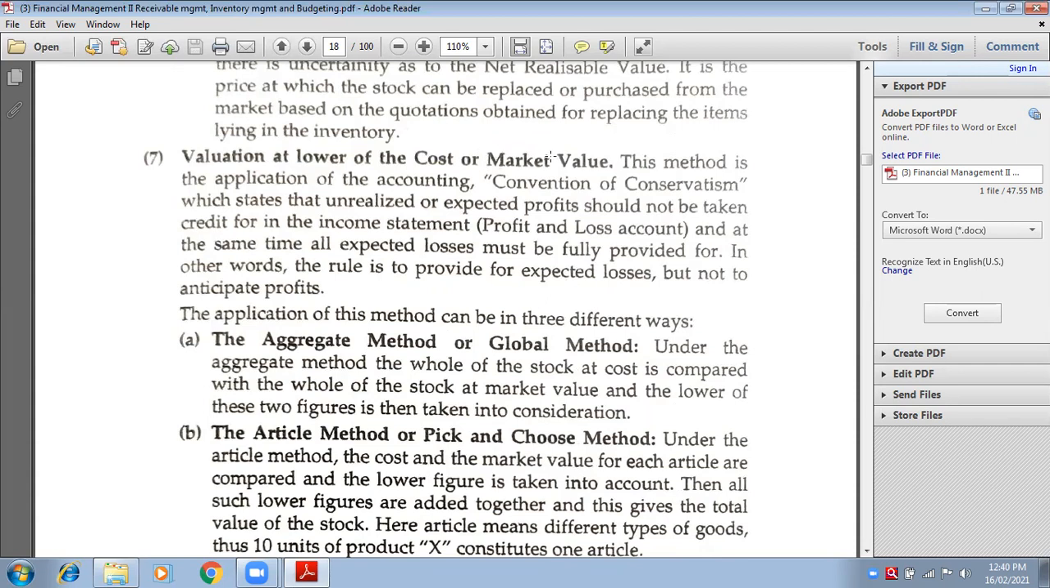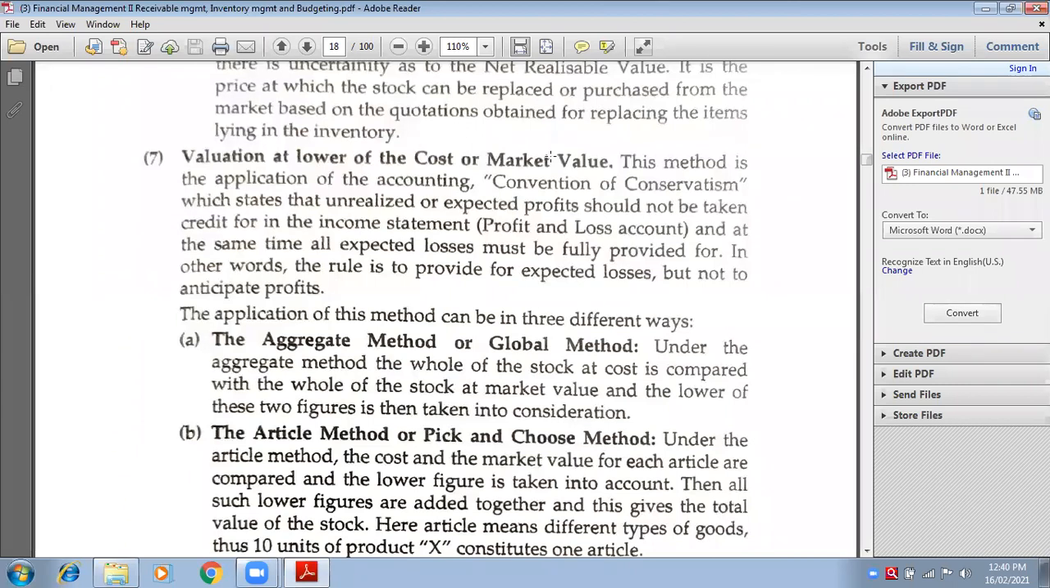Market value, I hope you understand. Market value means the cost of a product in the market, as per market fluctuations. Whenever market goes up, the product price may go up. Whenever market comes down, the product price may come down. So market value is that. Okay. So cost or market value, whichever is less.